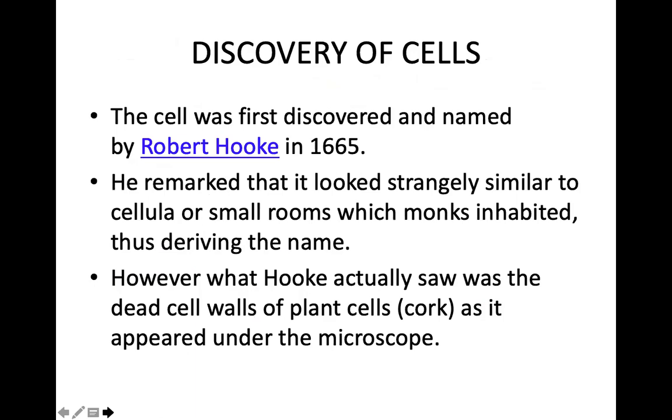The cells that he saw were the dead cells, and they were taken from the plant cells, that is the cork cells of the plant. The cork cells are found on the bark of the trees, the outer part, the dried part of the tree's trunk. You can see the cork cells over there. So Robert Hooke was the first person who discovered cell in 1665.